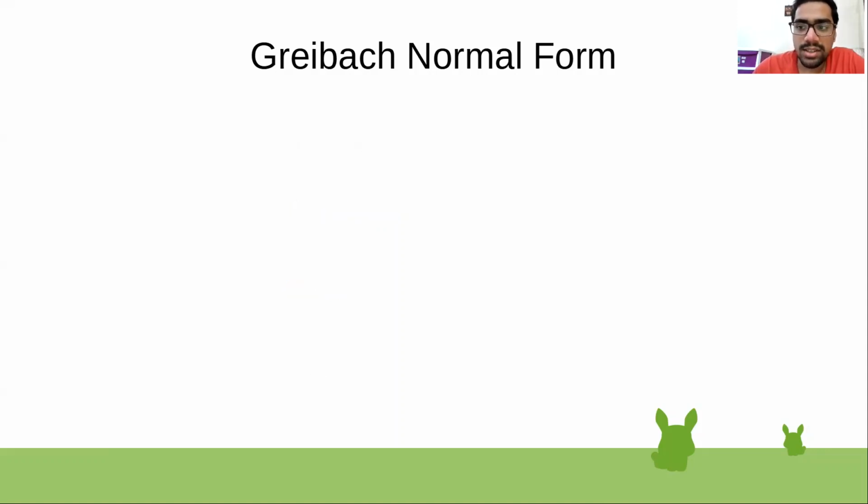Now same way, let's work out some examples. Is this in Greibach normal form? Now the first, S tends to small a, capital B, yes, that is definitely. But the second part, capital N, that is not in GNF. And so this is not Greibach normal form.